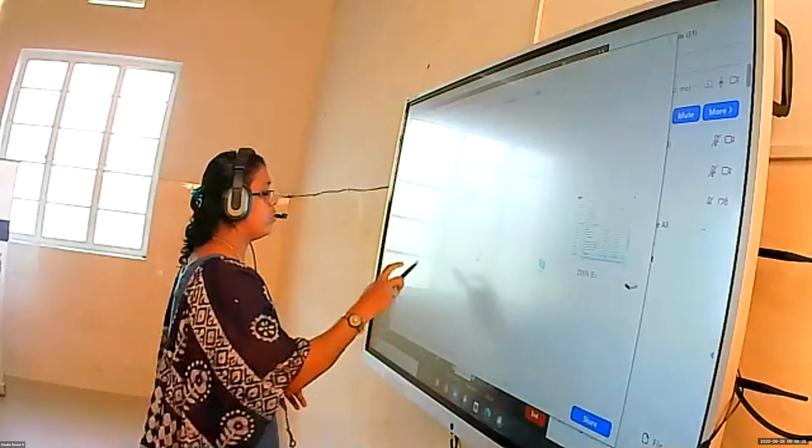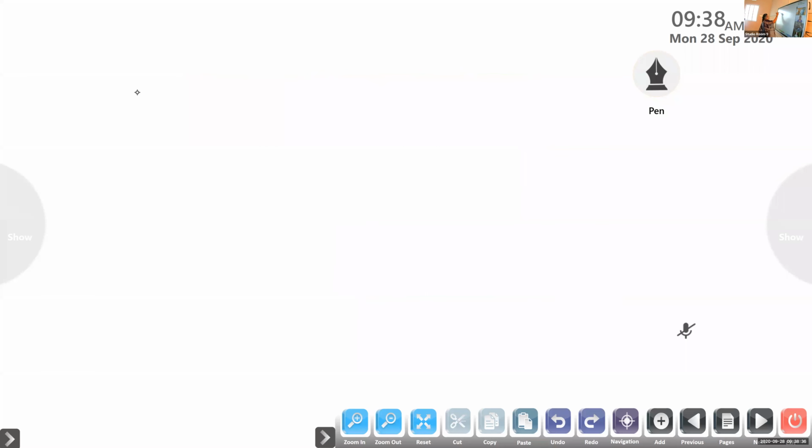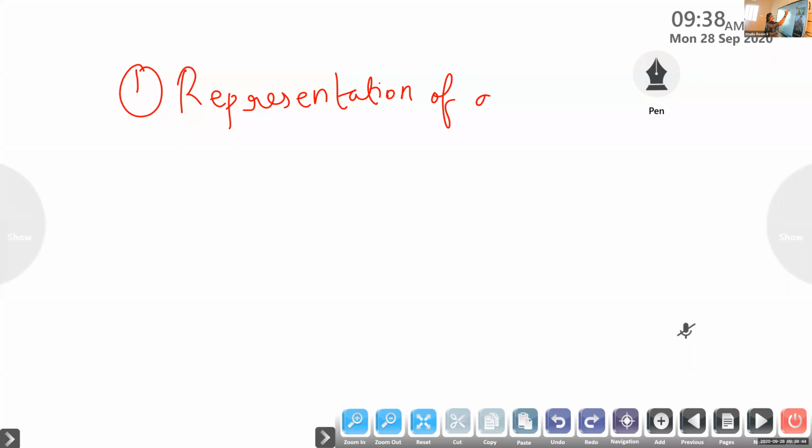Now we are moving on to the next point. The first part of this chapter is full of theory, and all these theory parts you have to study. The first heading is representation of vector. How can we represent a vector quantity?